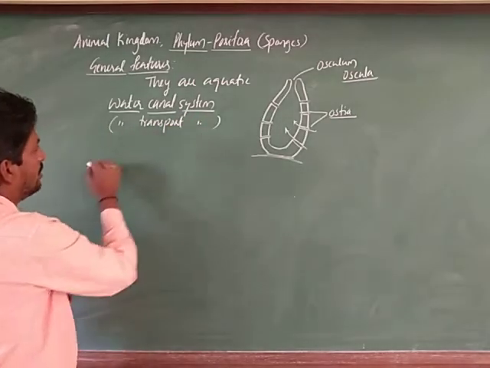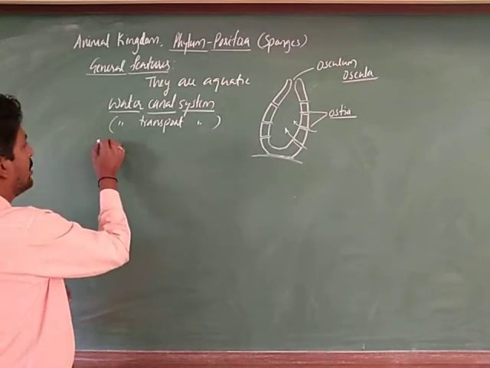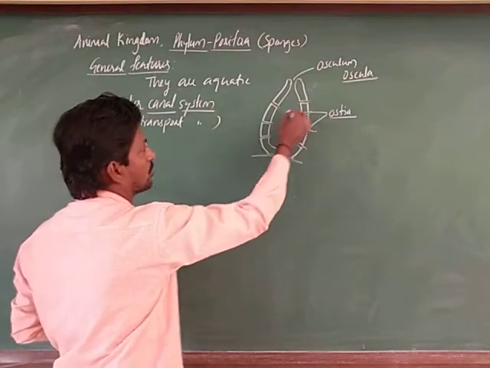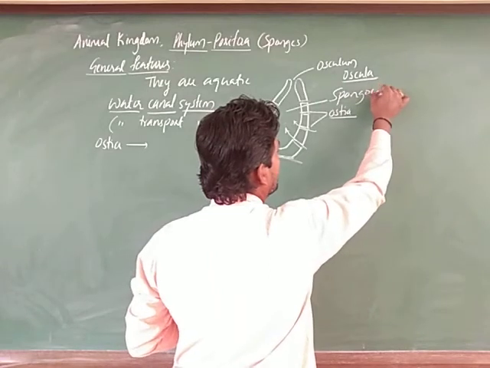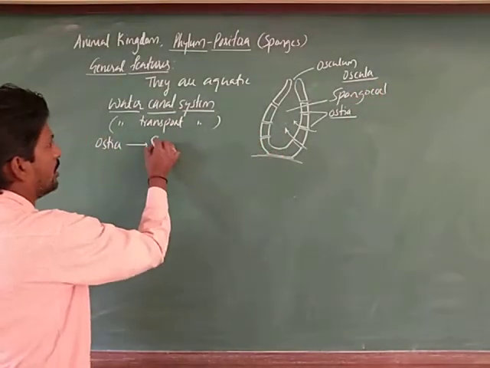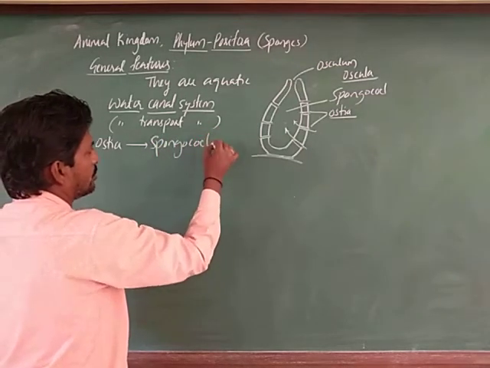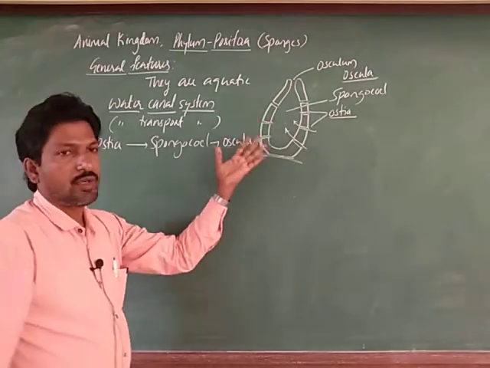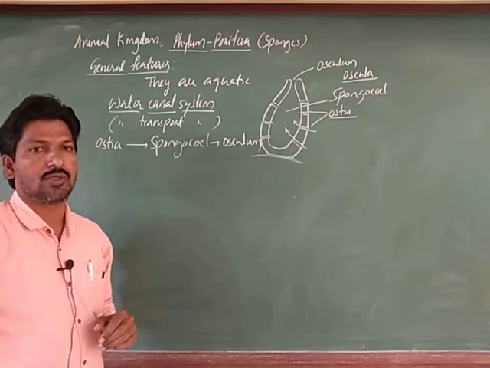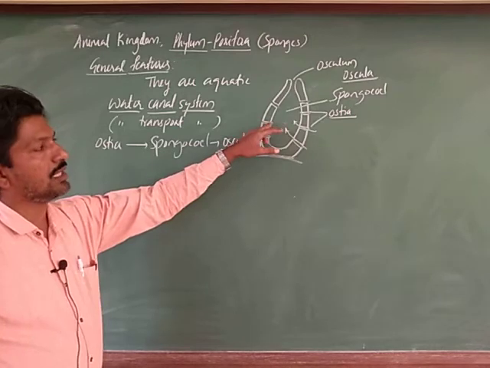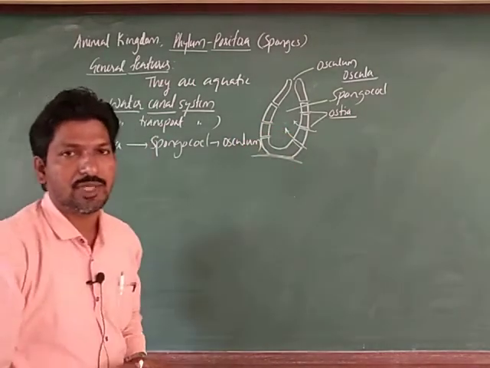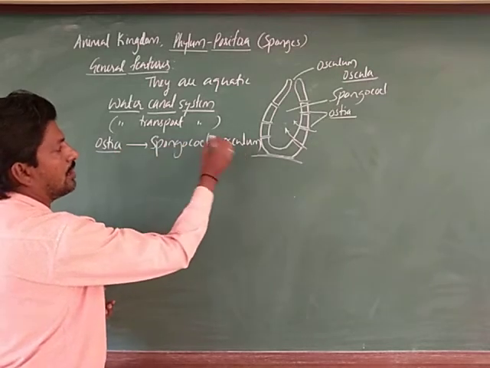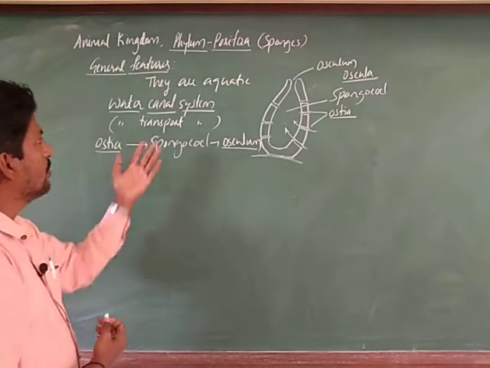First water enters through the ostia into the cavity called the spongocoel, and from the spongocoel it goes to the osculum. In a simple body there is a single canal, but in some other sponges a reticulate or branched water canal system may be observed. Water enters the spongocoel through the ostia and exits through the osculum. This is the water canal system.